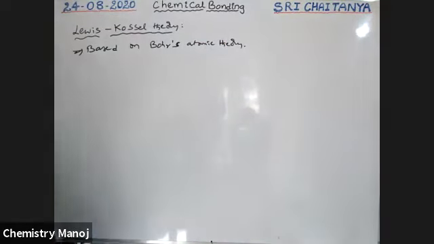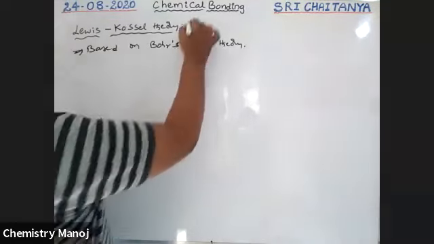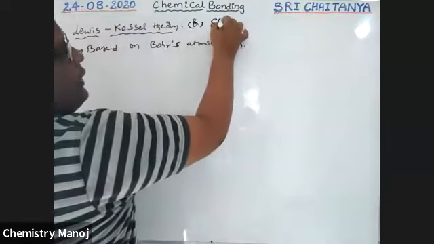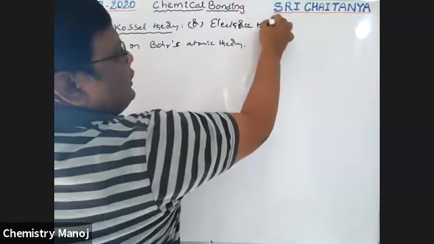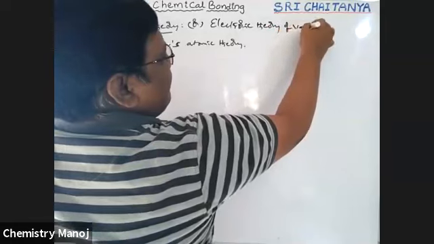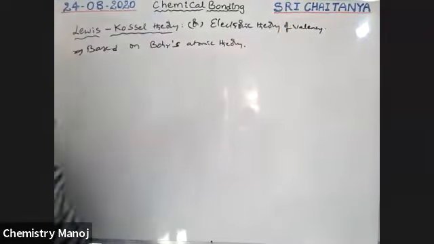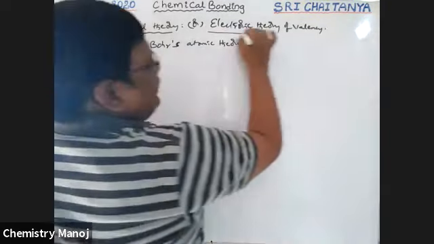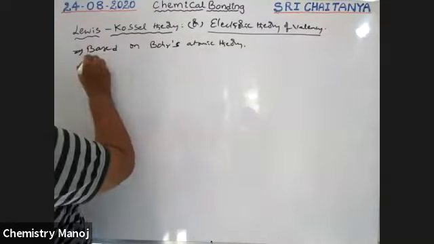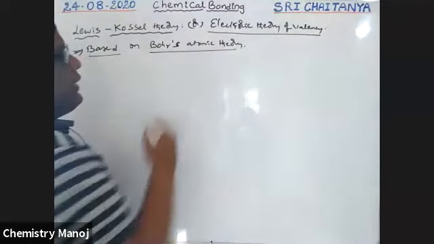This theory is mainly based on Bohr's atomic theory. It is also called the electronic theory of valency.